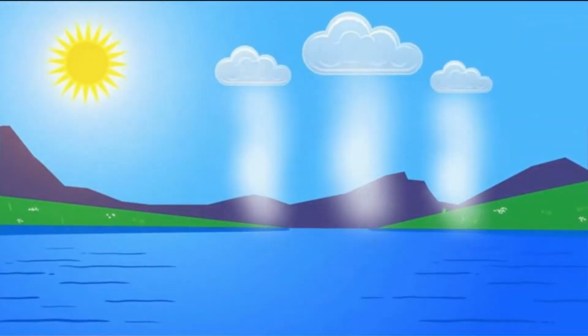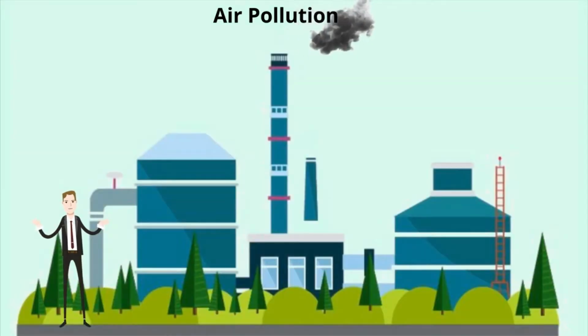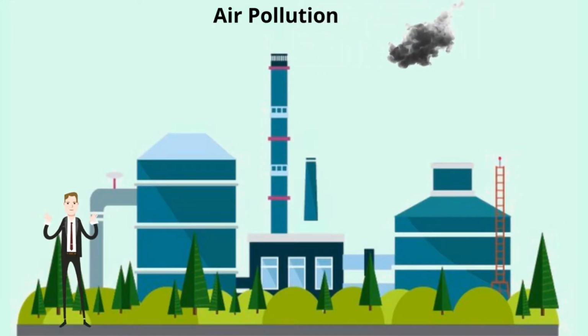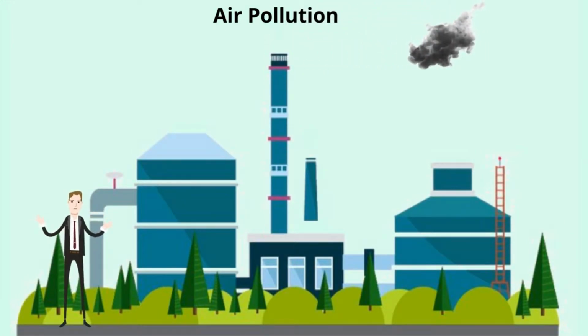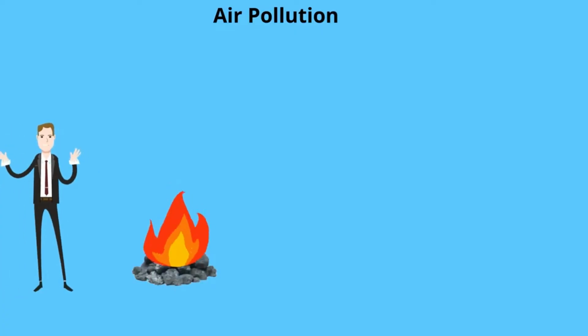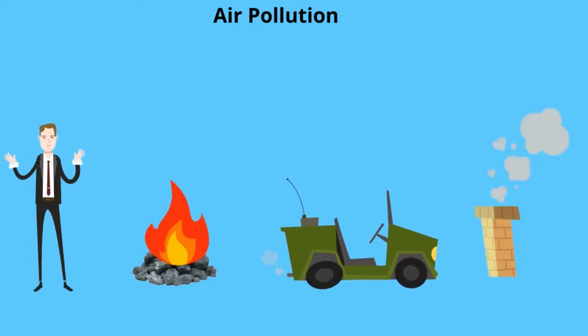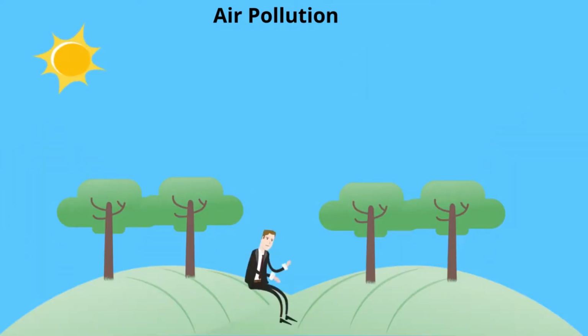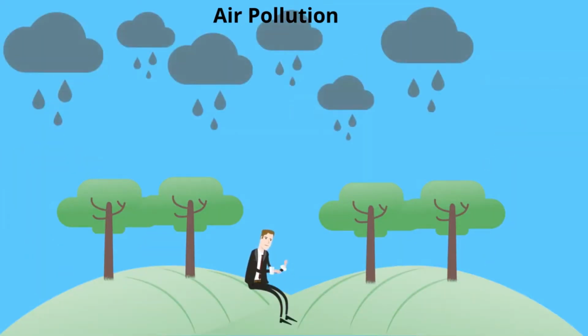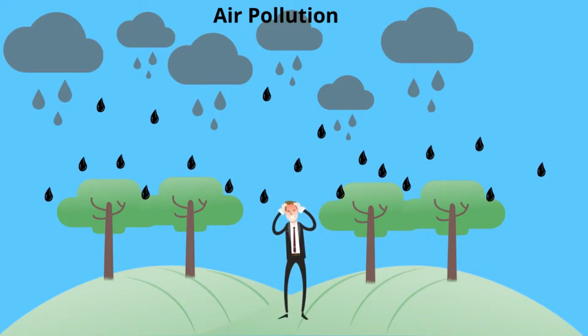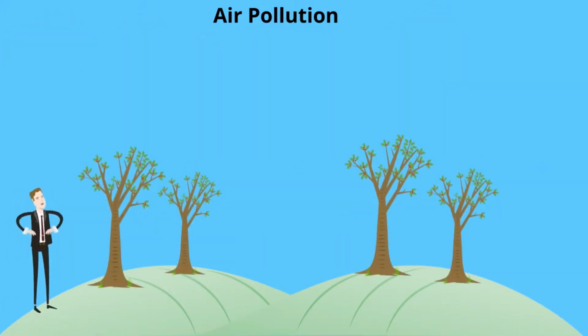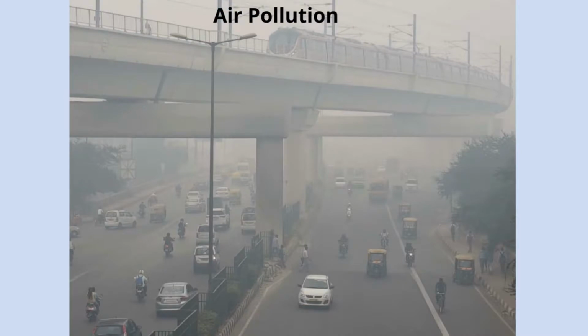Addition of unwanted particles to air is called air pollution. The quality of air decreases due to air pollution. Burning of fossil fuels like coal and petroleum adds oxides of nitrogen and sulfur to the air. They may form acid rain if they mix with rain. Unburned carbon particles may increase in air, which are called suspended particulate matter or SPM.